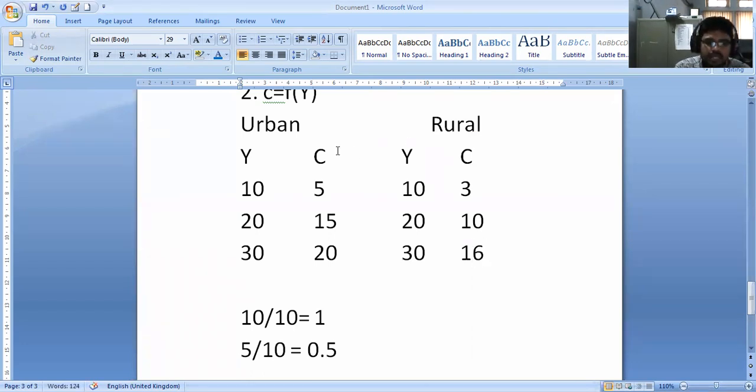So here, see that the consumption pattern in urban areas is different from the rural areas. It means that when you use a simple mathematical model, it cannot represent the whole thing. Whatever data is collected in a particular area cannot be the same in other areas.